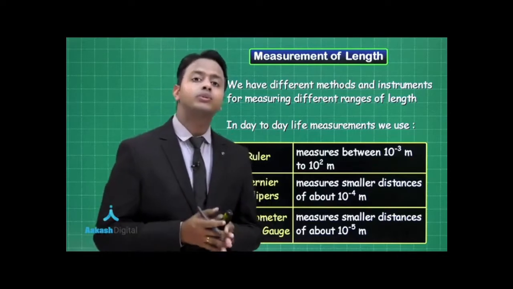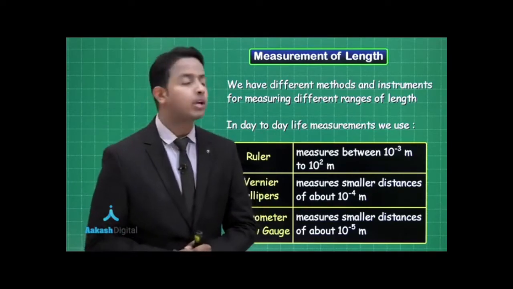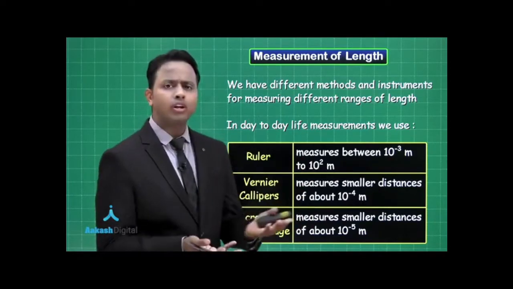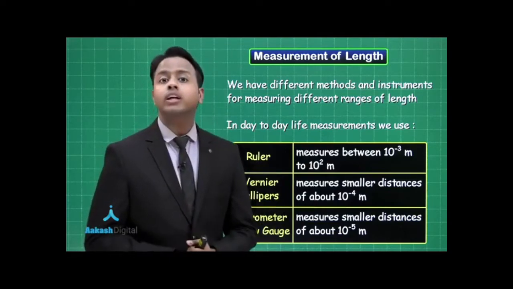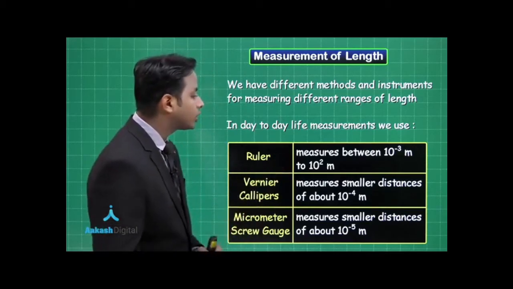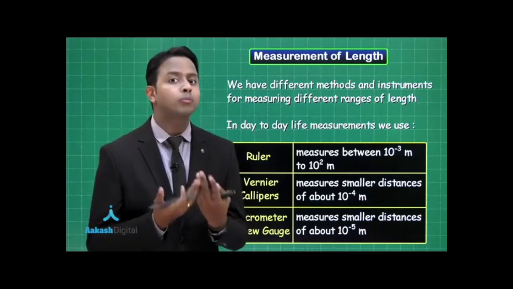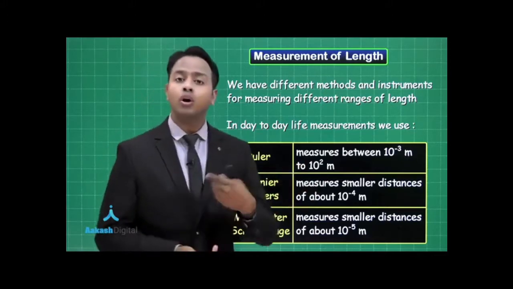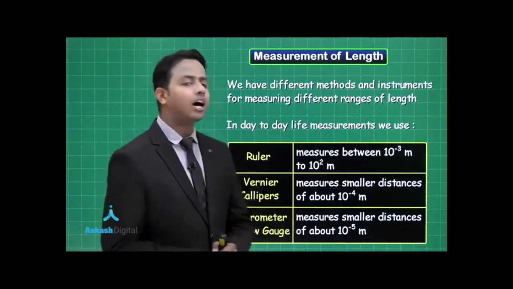For those objects which are large in size and which you are able to see, a ruler is a good option for you. But the minimum length that a ruler can measure is 1 millimeter and the maximum, for example, is taken as 100 meters. Now the next is vernier calipers. Vernier caliper is a device you might have seen in your classrooms or physics practical labs, which measures smaller distances of about 10 to the power minus 4 meter. So we have a more precise instrument. Then the next category is the micrometer screw gauge that measures smaller distances of about 10 to the power minus 5 meter.